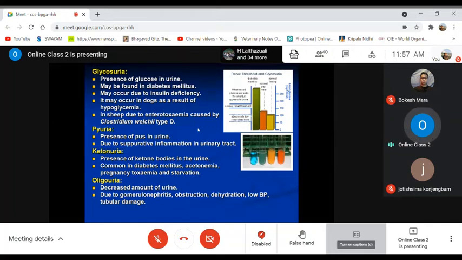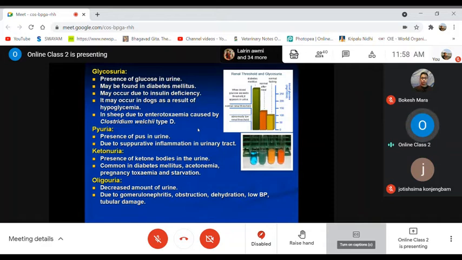And it may occur also due to insulin deficiency. Or it may also occur in dogs as a result of glycemia. And in sheep, due to enterotoxemia caused by a bacterial organism commonly known as Clostridium welchii type D. Right, and next is pyuria.